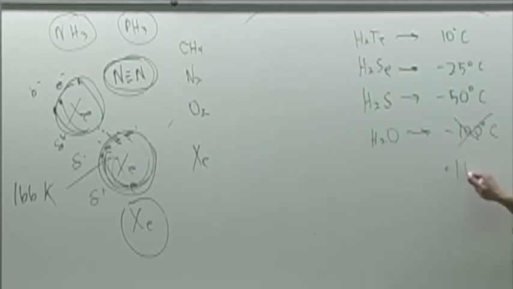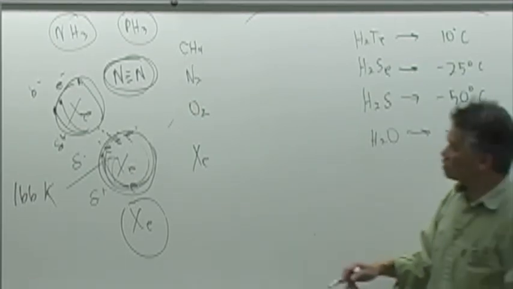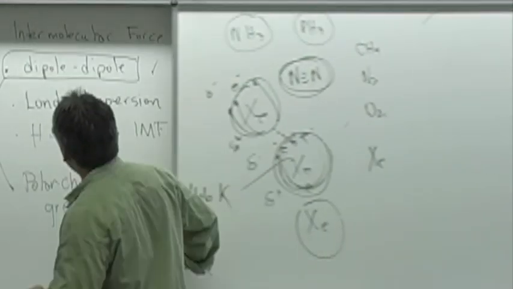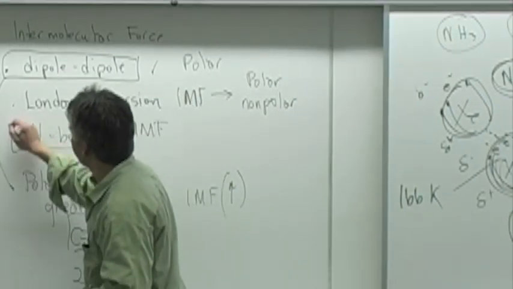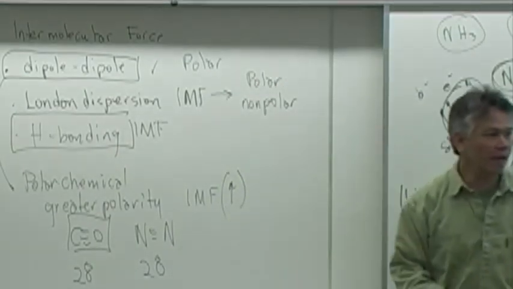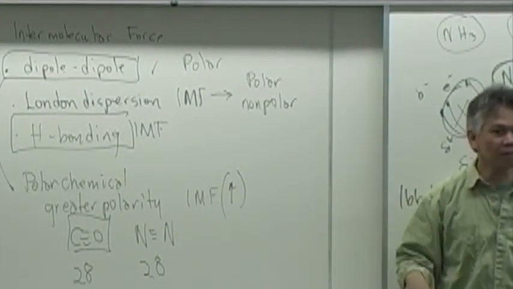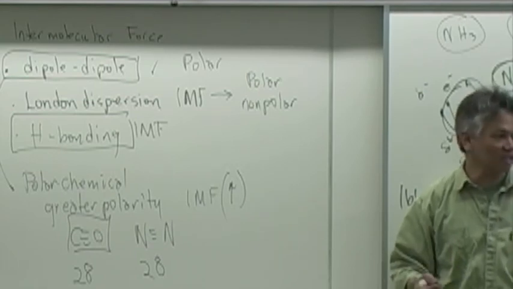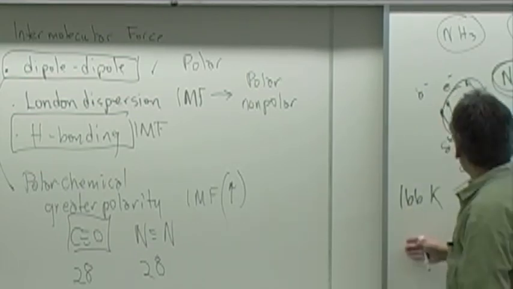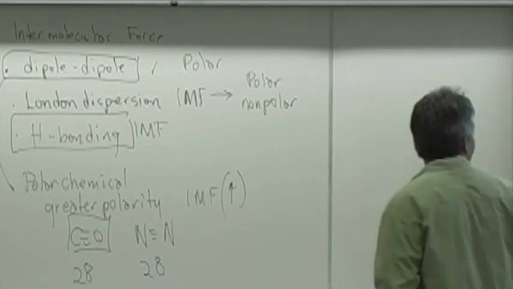Okay? The fact that water does not have a negative 100 degrees Celsius but has a boiling point of positive 100 degrees Celsius tells you there's another type of intermolecular force in play here. And that other type of intermolecular force is hydrogen bonding. Okay? Hydrogen bonding is the third and probably the most important in terms of life as we know it. How does hydrogen bonding occur?